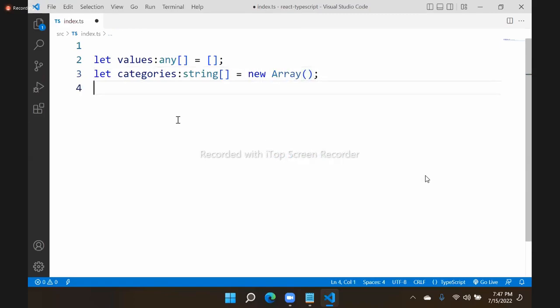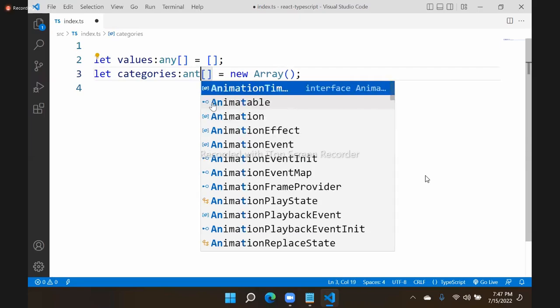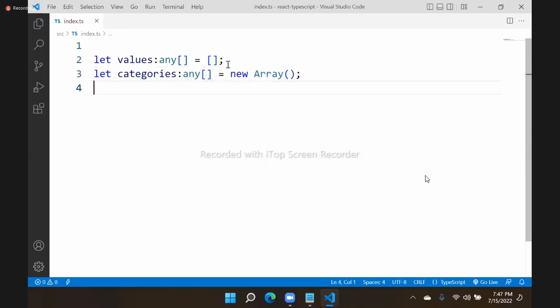My question is, what is the difference between both? Suppose I am using any type. What is the difference between these two, the array meta character and the array constructor? What do you say? Any idea?